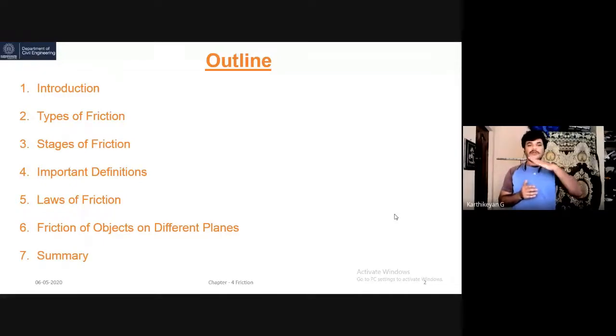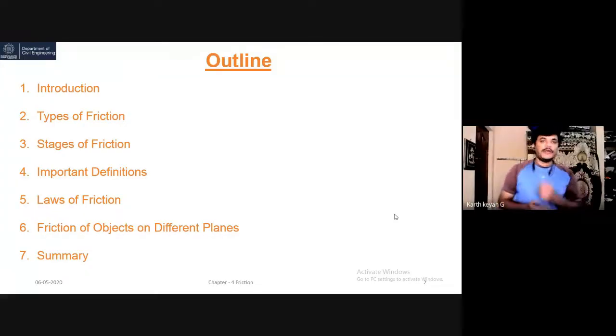Planes may be horizontal or inclined. We will see how objects behave on different planes. Finally, we will summarize today's presentation.